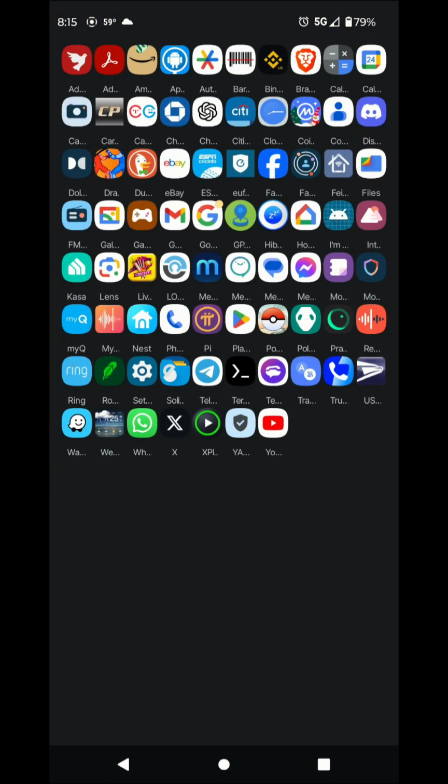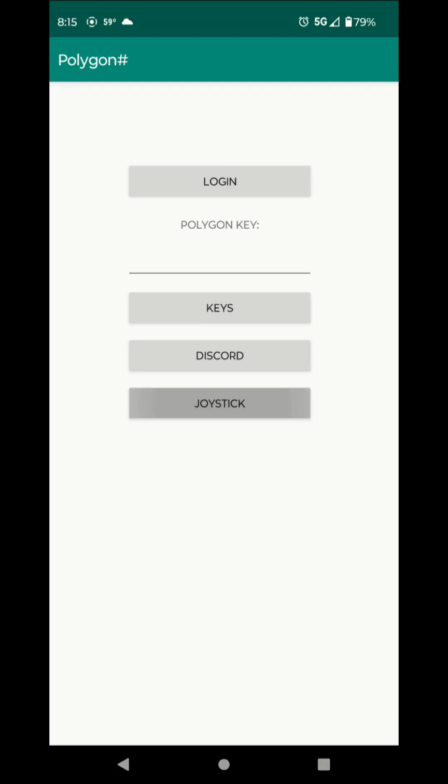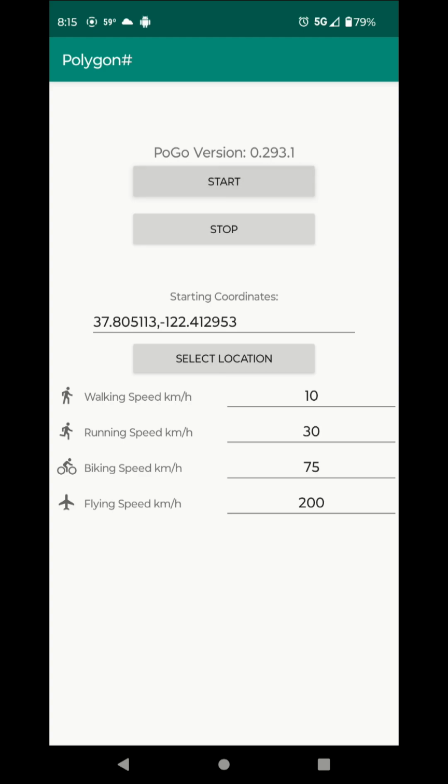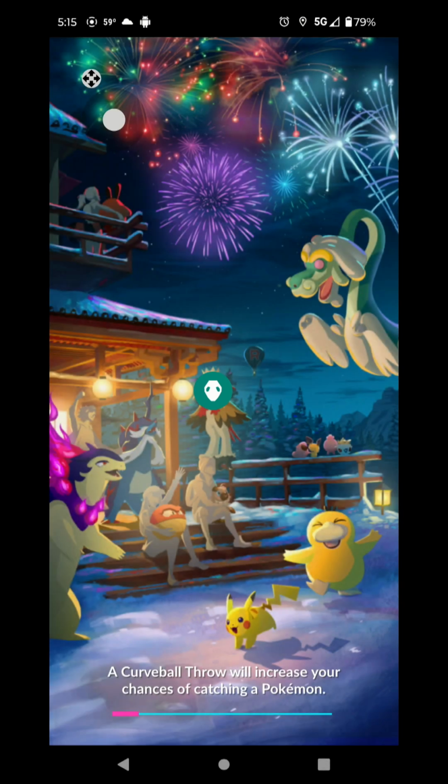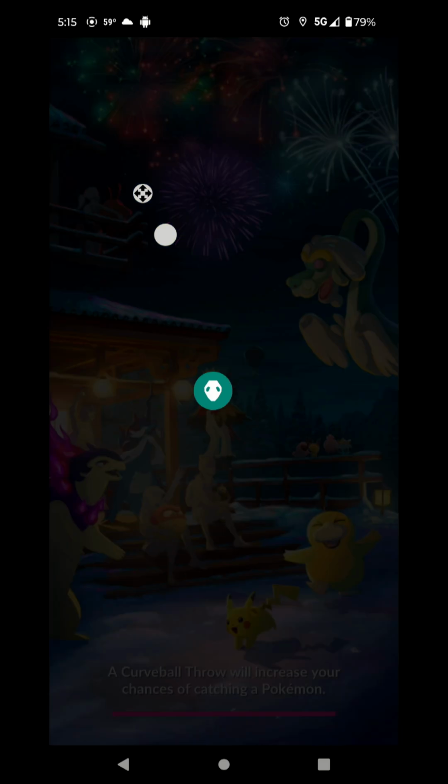We start the Polygon again, click on joystick, start, granted user, and now you should see the joystick here on your screen. It's taking time to load.